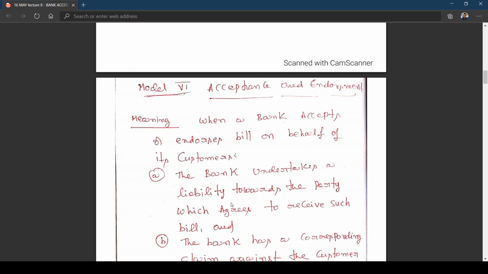That means if the customer fails to honor the bill and make the payment on the due date, then the bank will make the payment to the client of the customer, say my example X, and then the bank will realize the security for getting the amount that is due to it. That means the bank is at no loss. The bank is not going to lose anything. Is this clear?